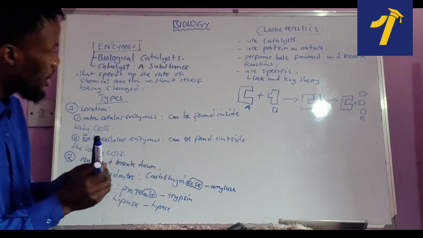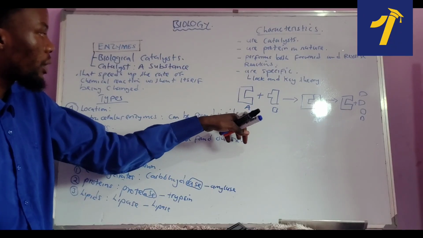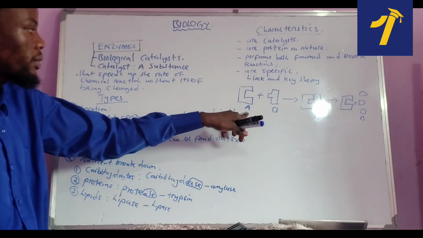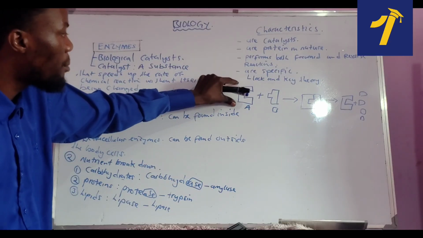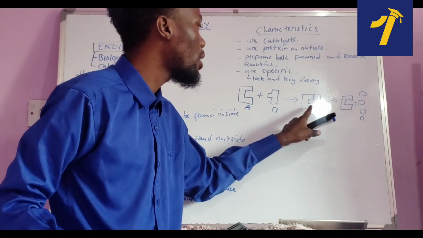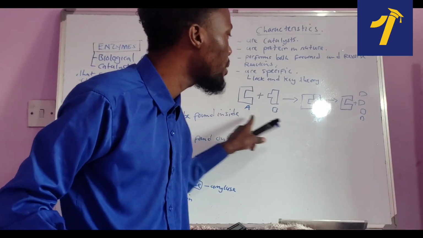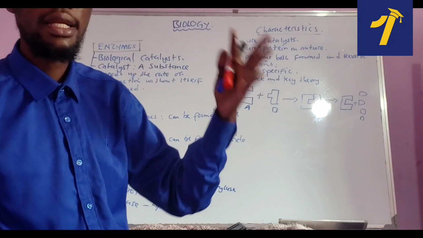As you can see, if they ask you to identify letter A, this structure A, you're going to say this is an enzyme. Why? As you can see, this enzyme before the chemical reaction and after the chemical reaction is just the same. As long as through the chemical reaction it is not changing, that structure is qualified to be an enzyme.